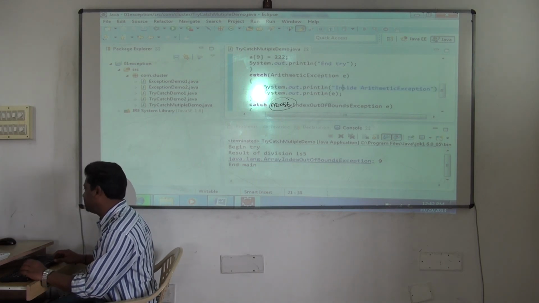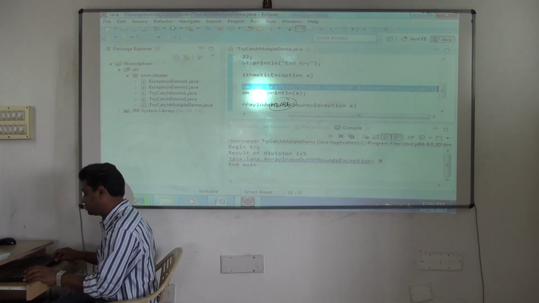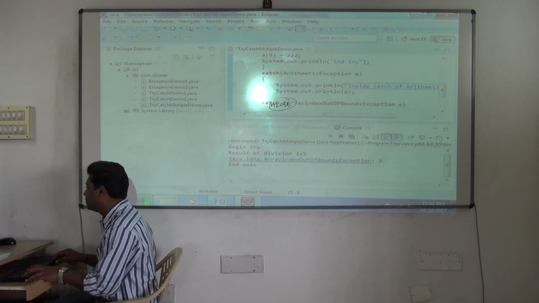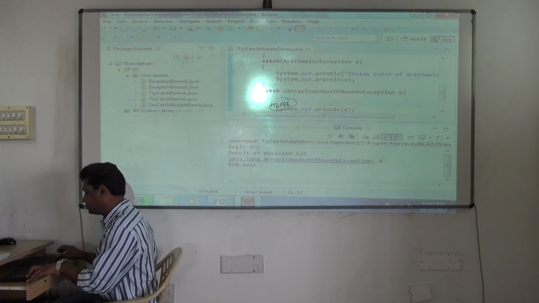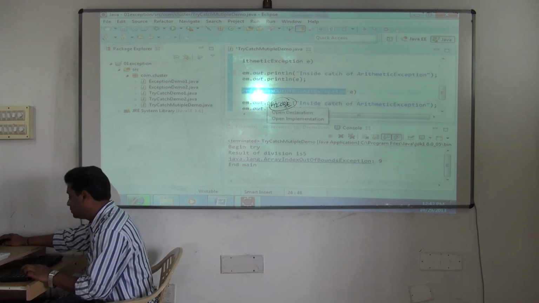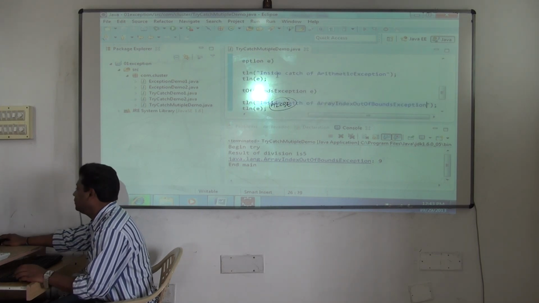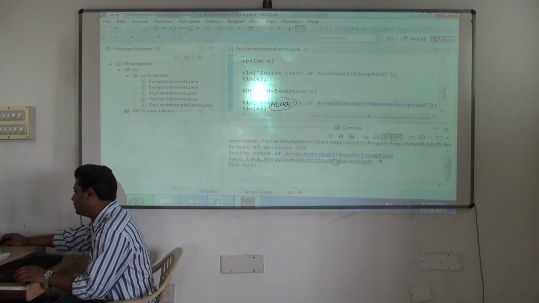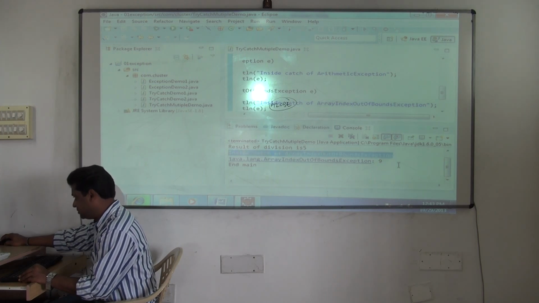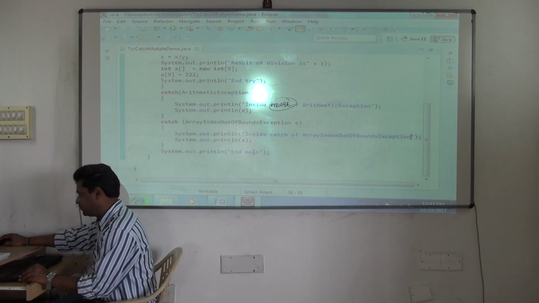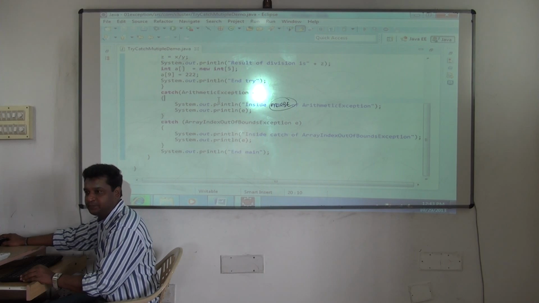Inside catch of arithmetic exception, right? Similarly, you can put inside catch of... you only see array index out of bound is getting executed inside catch of what? Array index out of bound. Understood? And SOPE, it's printing that message. That's your wish. Clear? But this catch did not get executed. Are you clear? Now, one more thing.